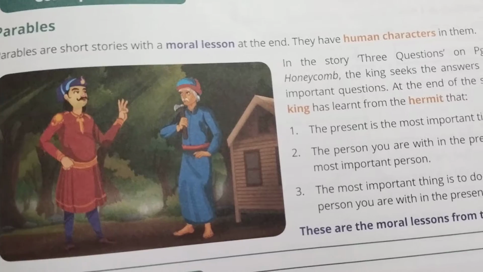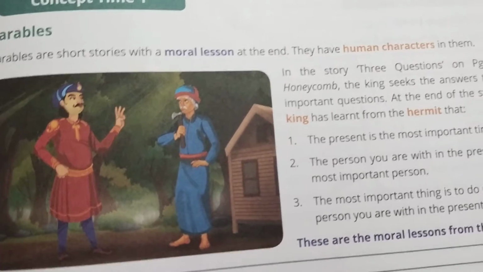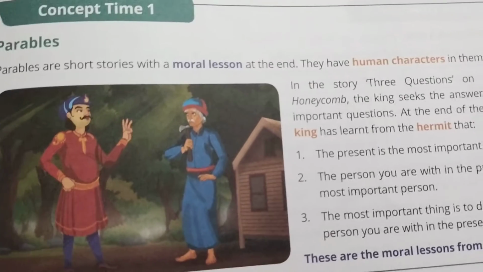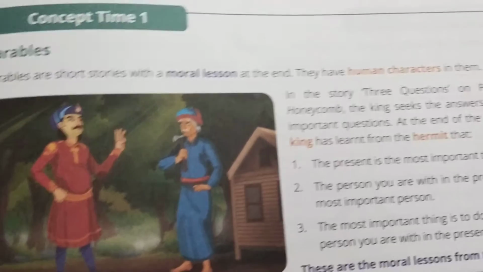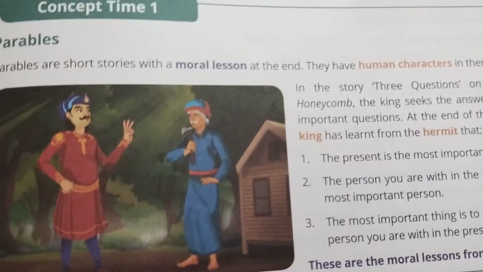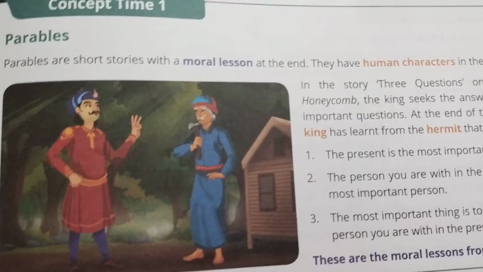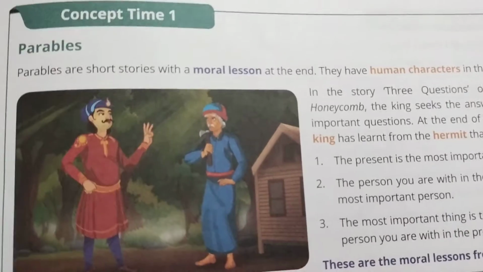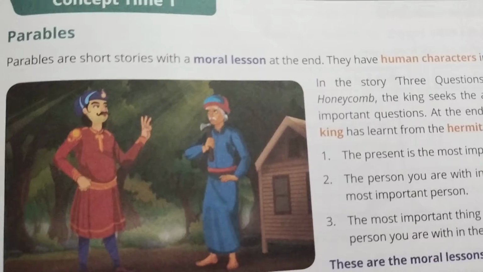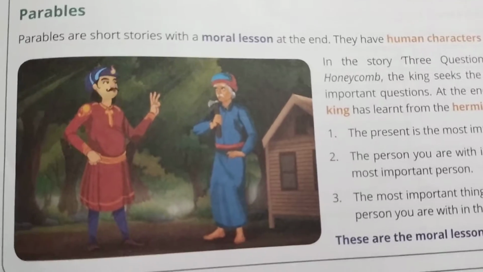Here you can see the king was facing a problem, and later on he got many answers from the wise men. He was not satisfied with those answers, so he was searching for the hermit to get the apt answer, that is, he wanted to know the correct answer to the 3 questions which he thought of, isn't it? So as a parable, we come to know that it is a short story given with moral lessons.